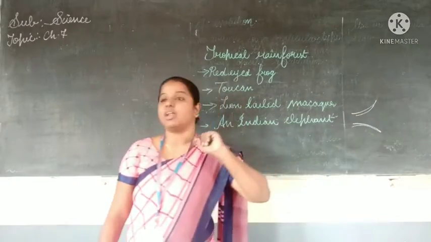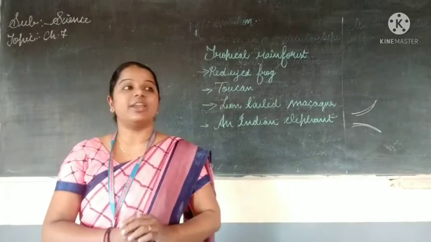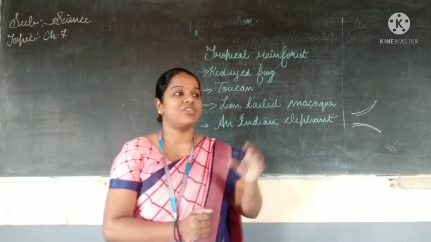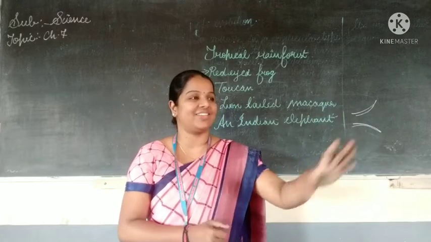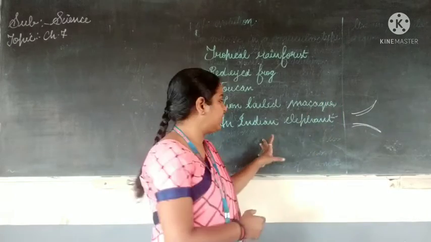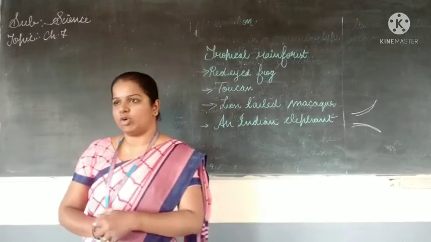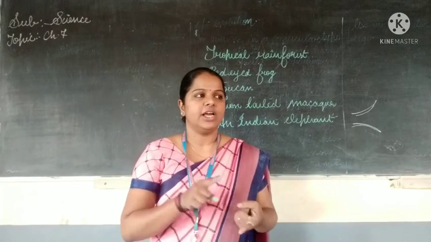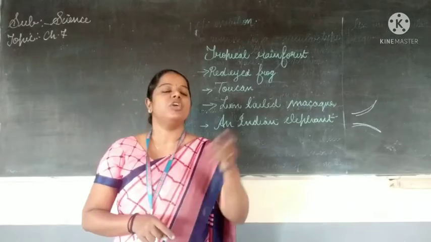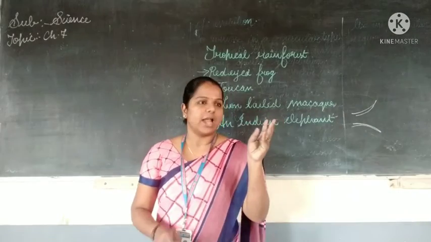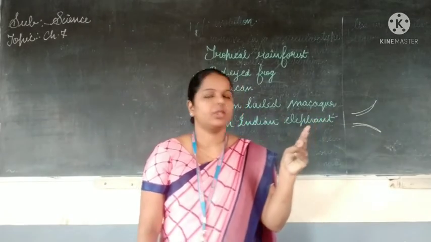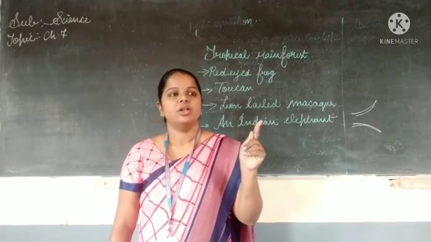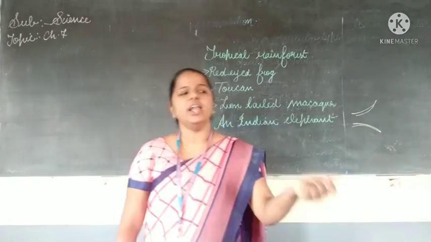And one more important thing about tropical rainforest animals is what? They have very powerful eyesight. This is true for the elephant also. Understood, students? So here comes the end of the chapter. In this chapter, what are the things we saw? We saw about weather, climate, polar region and tropical region.